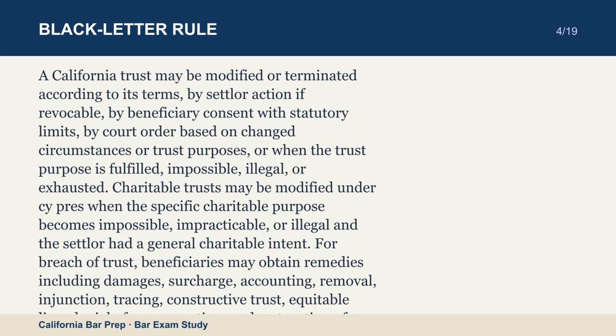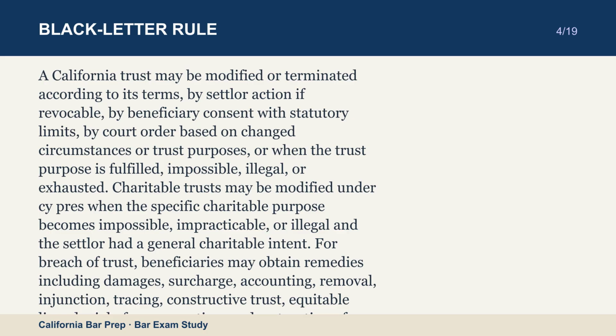For breach of trust, beneficiaries may obtain remedies including damages, surcharge, accounting, removal, injunction, tracing, constructive trust, equitable lien, denial of compensation, and restoration of trust property.